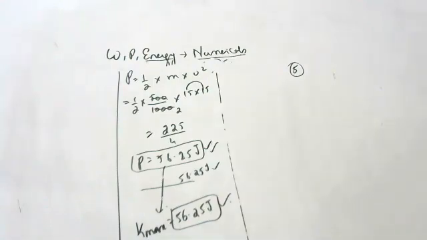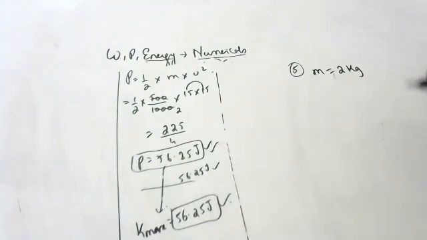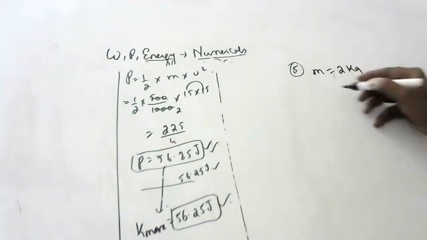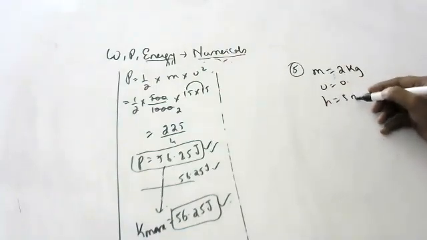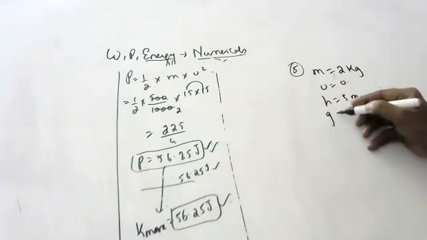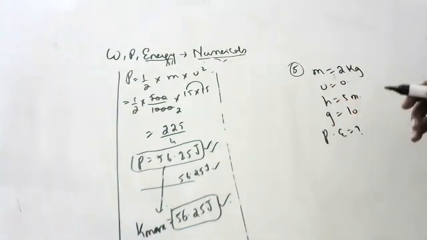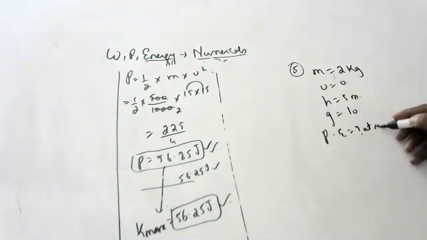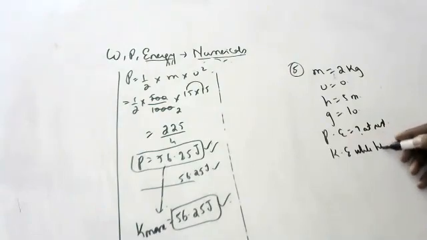A metal ball of 2 kg mass is allowed to fall freely from rest. It is falling from rest from a height of 5 meters above the ground, taking g as 10. The question is, find the potential energy possessed by the ball when at rest. The second question is the kinetic energy of the ball while hitting the ground.